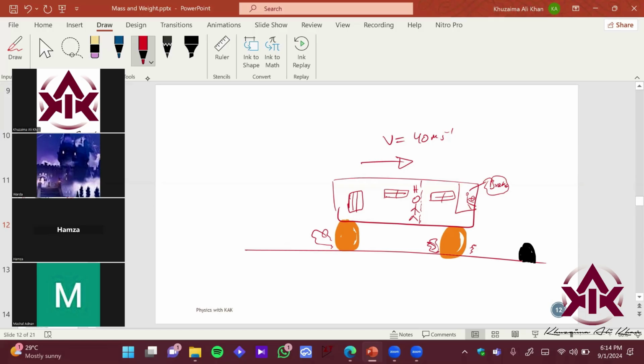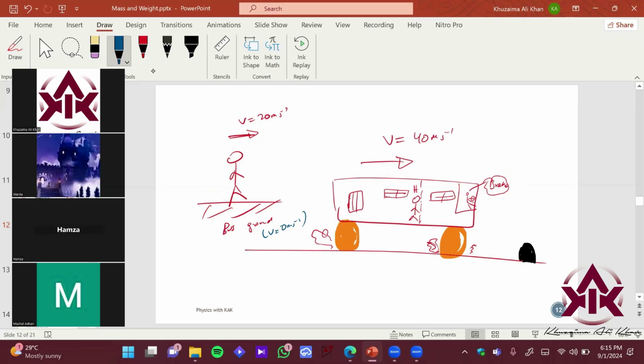तो होता ये है कि this is your body, right? This is your body and your body was also traveling with the bus at a speed of 20 meter per second. As soon as, let's say this is the bus floor, this is the bus ground, okay, as soon as the bus speed is now 0 meter per second, but your body has inertia.